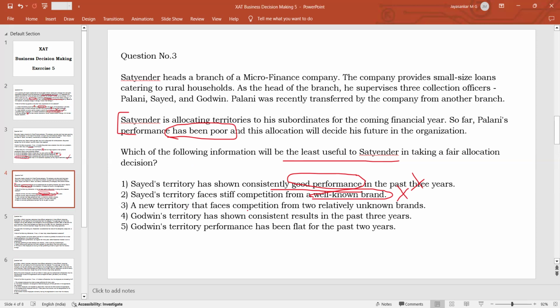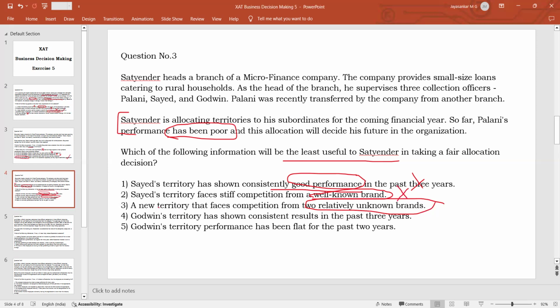Option 3, a new territory that faces competition from 2 relatively unknown brands. So there is a new territory where this organization does not have any presence, and the competition is there, but from 2 relatively unknown brands. So not very tight competition. What happens here? It is a new territory, so there is no risk involved. Any person, whether it is Palani or Syed or Godwin, will be bringing in new business.